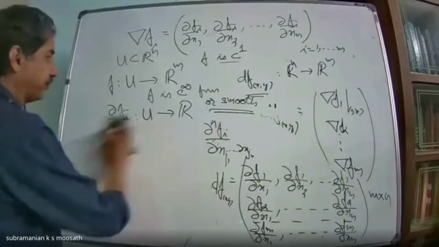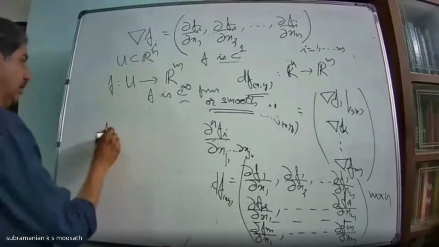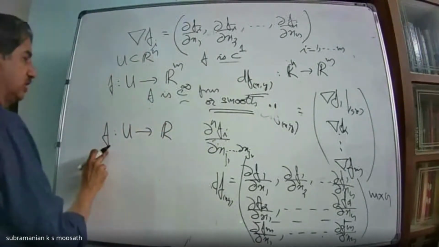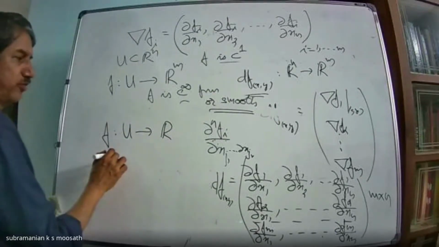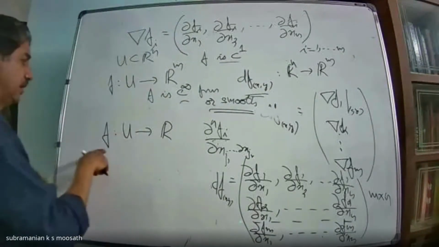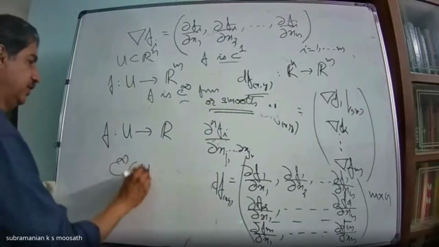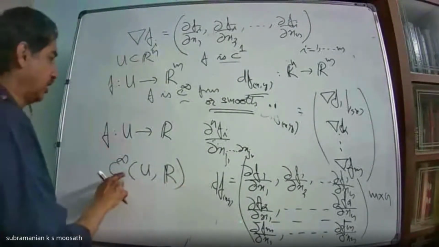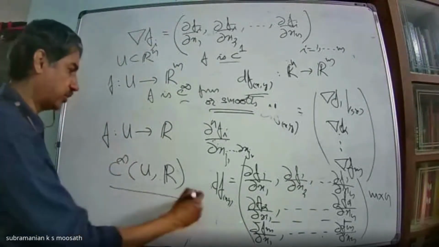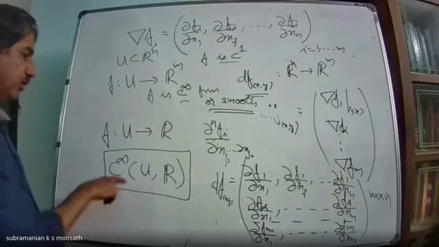And if you have a real valued function only here from U, that means no component functions, that means all partial derivatives ∂f/∂x1, etc., and ∂²f/∂x1∂x2, etc., all exist, f is said to be smooth, and we denote the collection of all such smooth functions as C∞(U, R), the set of all smooth real valued functions defined on U. This is an important object for us in manifolds.